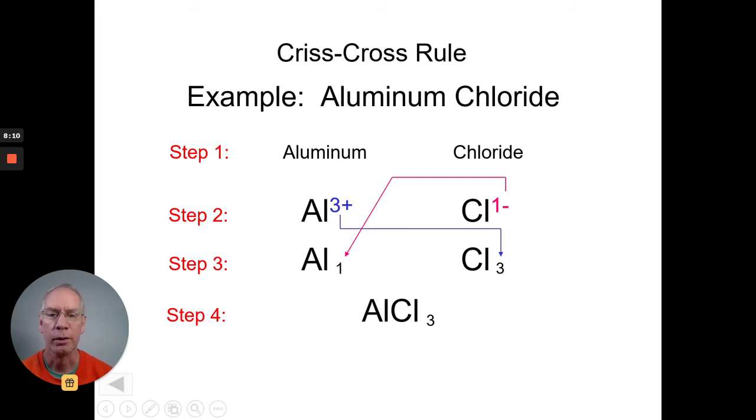Again, this is just showing what we looked at. Write the names, write the charges, crisscross the charges, and then you get your final formula. Now, the mistakes that some people make is they include charges in the final formula. There are no positive or negative charges in the final formula. It's all just numbers only, and ones are never written. Also, sometimes I'll see people put this subscript 3 as a coefficient in front of the Cl. That's also not how we write it. It's going to be AlCl subscript 3.